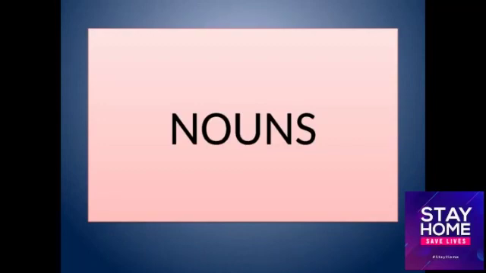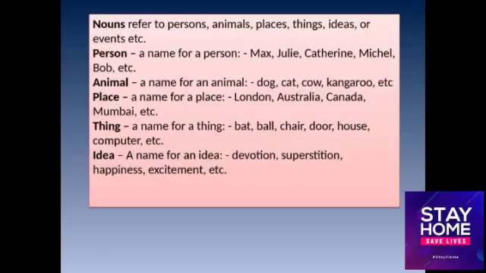Children, nouns refer to persons, animals, places, things, ideas or events. Noun is a naming word. A name of a person, an animal, place, thing, idea or event is called a noun.